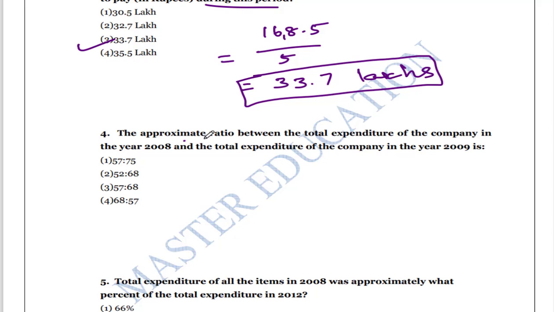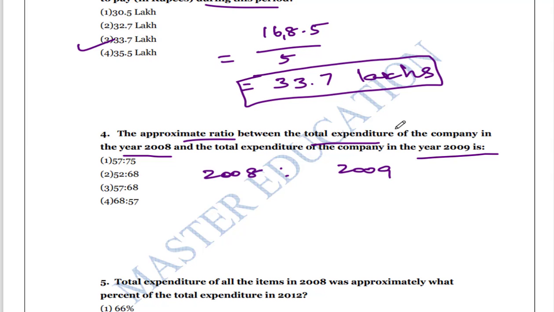The next question: the approximate ratio between the total expenditure of the company in the year 2008 and the total expenditure of the company in the year 2009. So first you have to identify the 2008 total expenditure and then the 2009 expenditure.